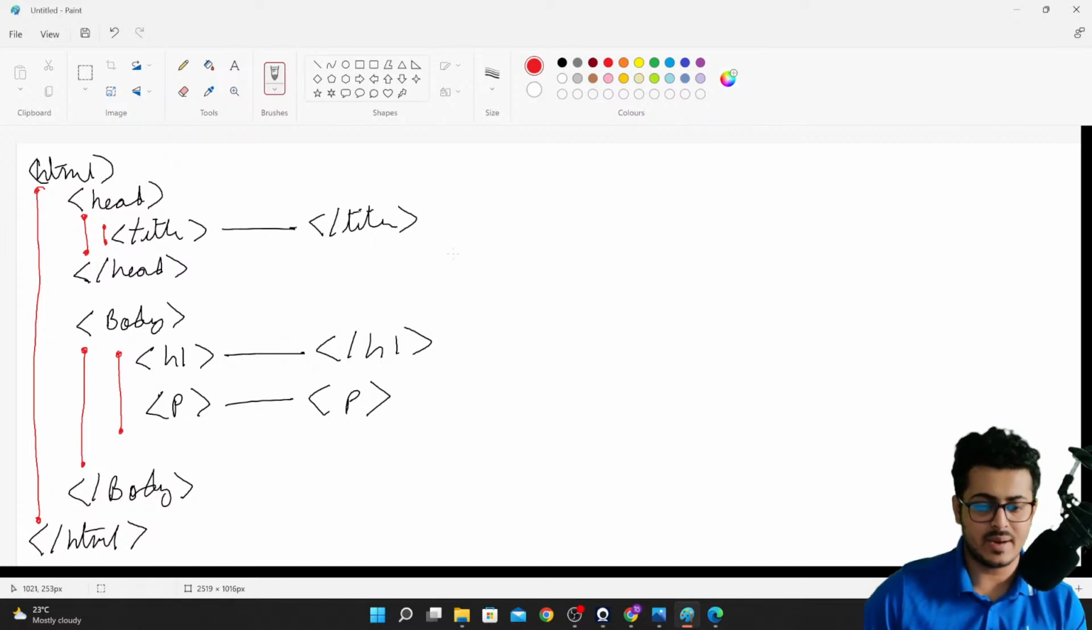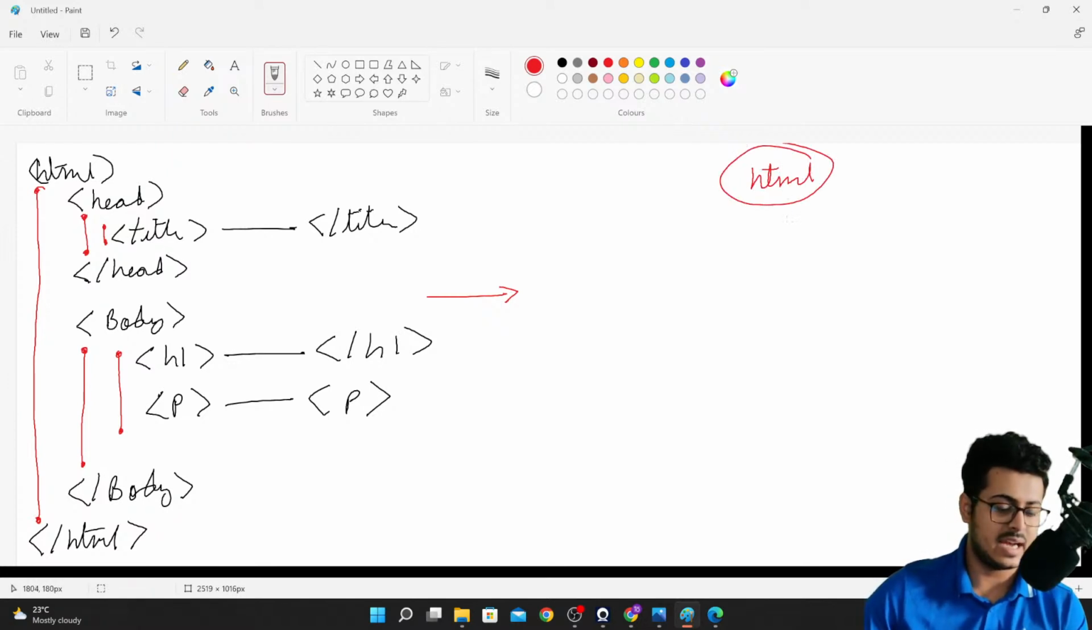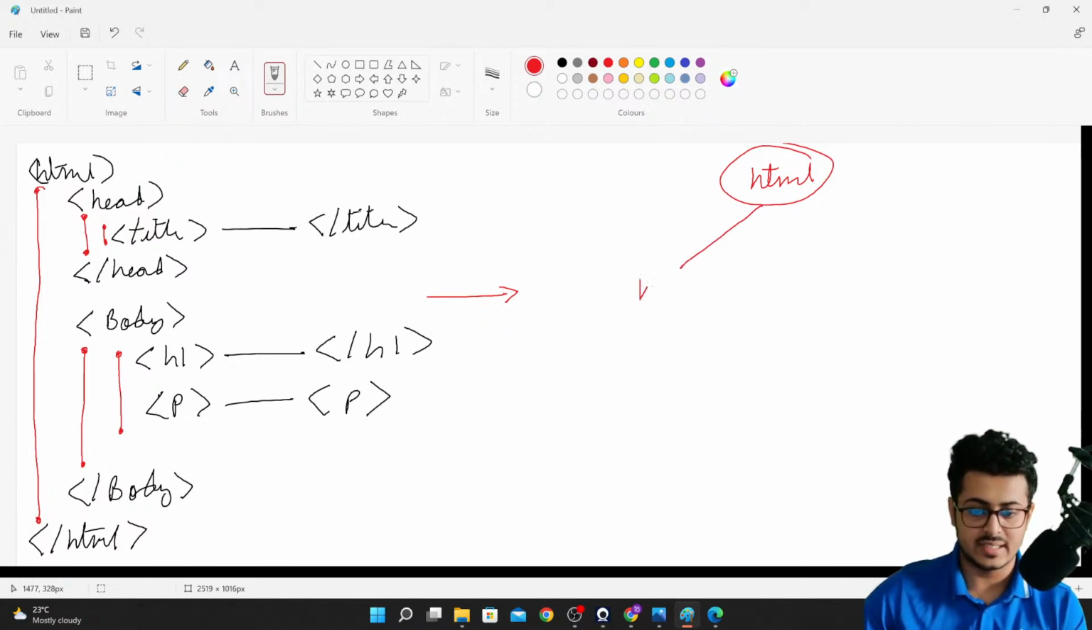Now this exact same hierarchy can also be represented in the format of a tree. So let's try to see that. For example, at the far end you have your HTML. Inside your HTML tag there are two other tags. The first is your head tag, and the second is your body tag, present at the same level.